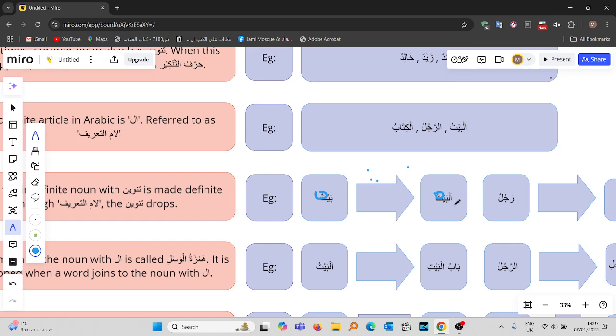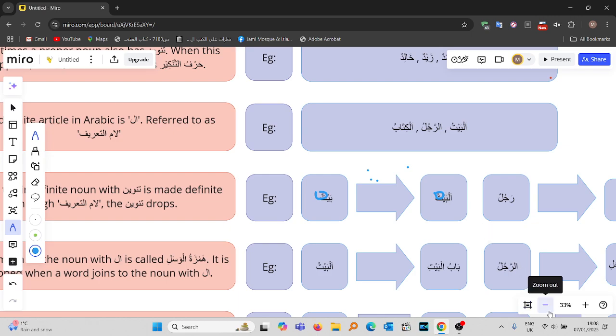It will become al bayti. So baytin becomes al bayti. So baytun becomes al baytu, not al baytun. Baytan becomes al bayta, not al baytan. And baytin becomes al bayti, not al baytin. So when this nakira becomes ma'rifa through alif lam, that tanween is dropped.